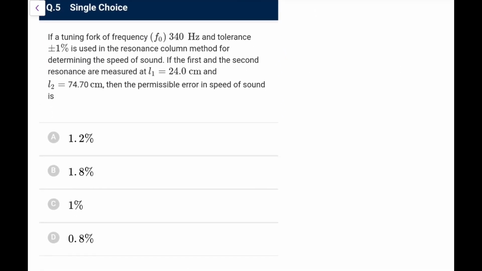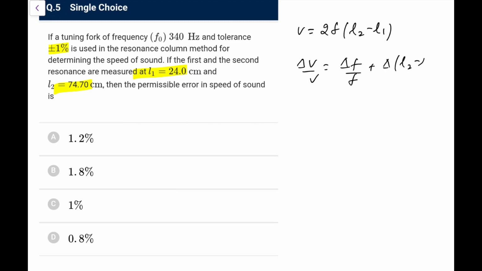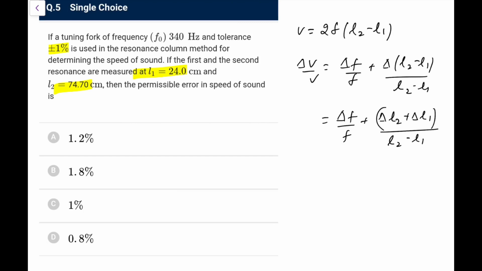A tuning fork of frequency 340 Hz and tolerance plus minus 1% is used in the resonance column method for determining the speed of sound. If the first and the second resonance lengths are given, what is the permissible error in the speed of sound? V is equal to 2f (L2 minus L1). So I can write delta V by V would be delta F by F plus delta of (L2 minus L1) by (L2 minus L1). And this delta of (L2 minus L1), using our analysis, would be delta L2 plus delta L1, the maximum errors in both, upon L2 minus L1.